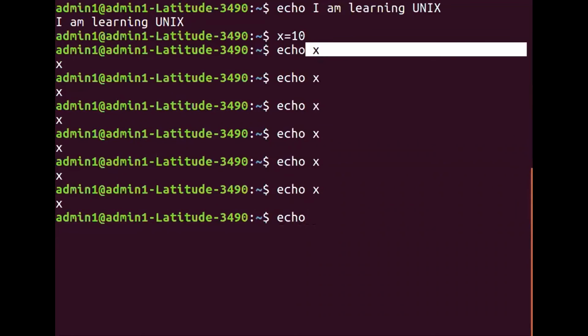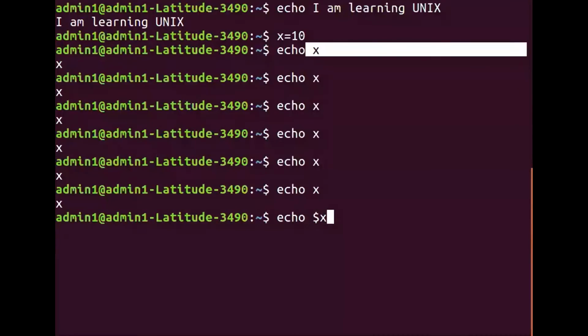To get the value associated with the variable, we precede the variable with the dollar symbol. The significance of this dollar symbol just before x is that it treats x as a variable. It will not treat x as text. Got the point?